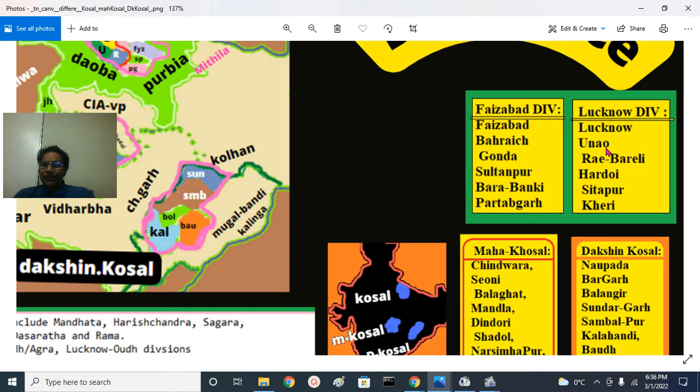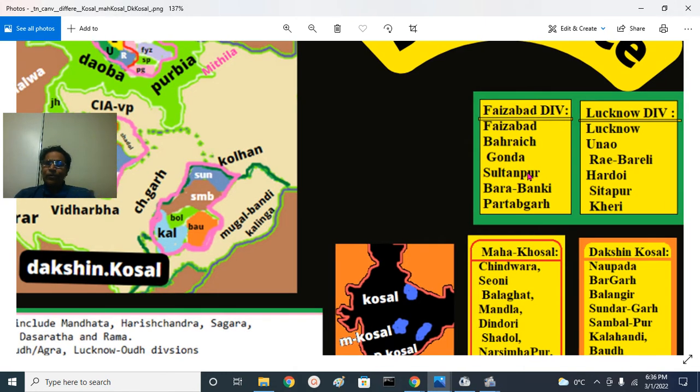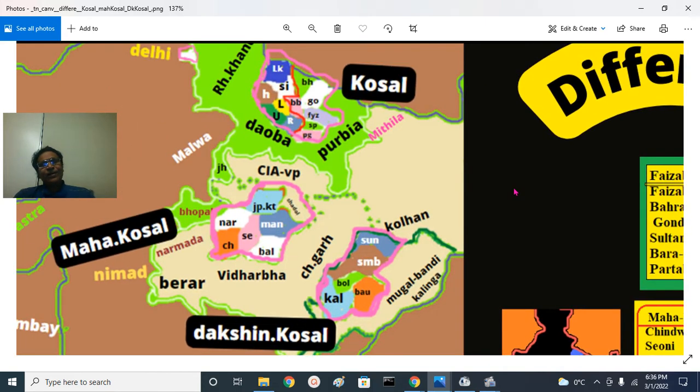I have given the modern districts during the British time: Lucknow, Unnao, Rai Bareli, Hardoi district, Sitapur district and Kheri. In the Ayodhya division, Faizabad and Bahraich north of the river, and Gonda north of the river. South of the river is Sultanpur, Barabanki, Pratapgarh.